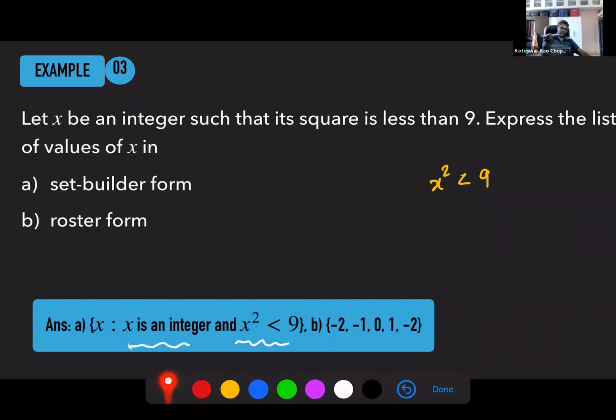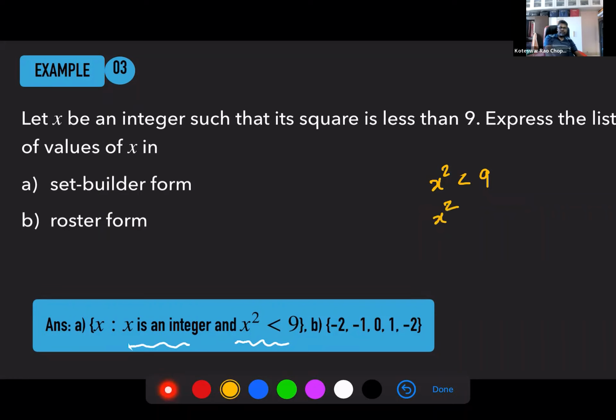Okay, now if I give you something like this, x square less than 9, it is very easy to do. But slowly you might have to do slightly complex problems wherein the inequality, this is called an inequality, can be complex. So in that case, we will have to learn methods. Those methods, I will teach you slowly. But even here, if you think, you can actually write something like this.